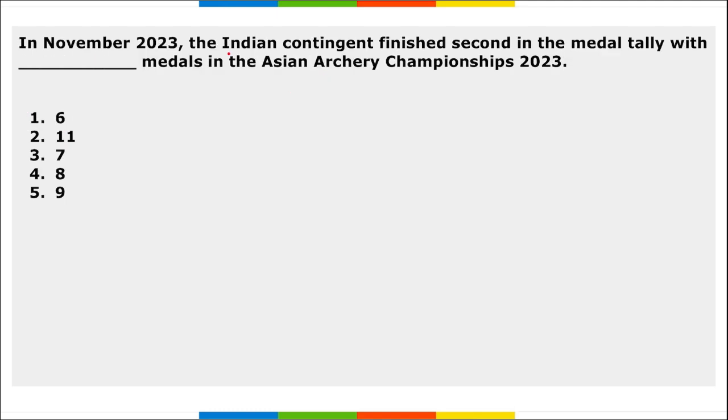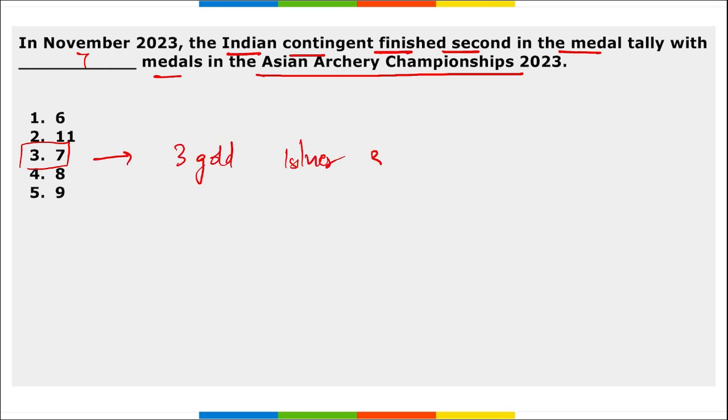Next, in November, the Indian contingent finished second in the medal tally with dash medals in the Asian Archery Championship 2023. So the Indian contingent finished second in the medal tally with a total of 7 medals in the Asian Archery Championship 2023. Out of these 7 medals, 3 were gold, 1 silver, and 3 were bronze.